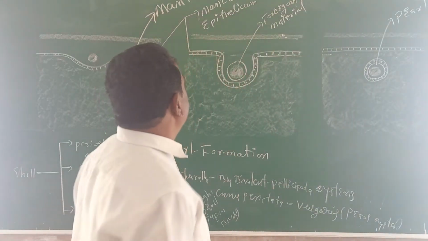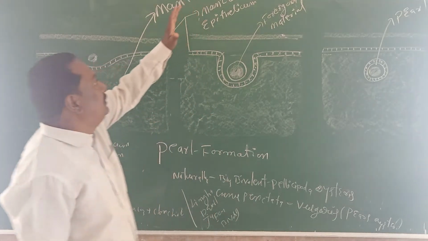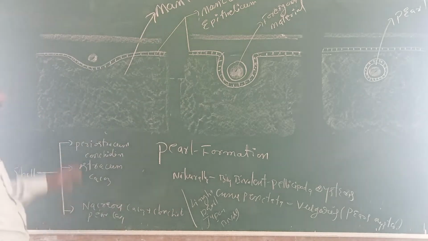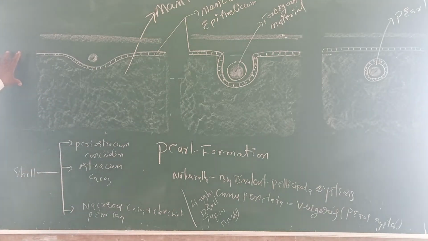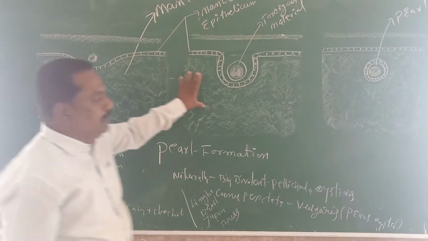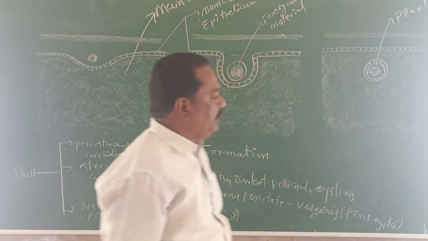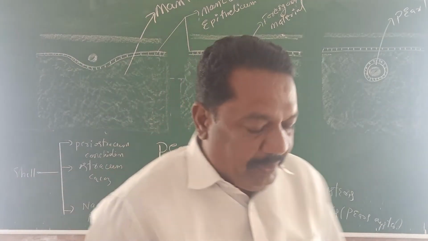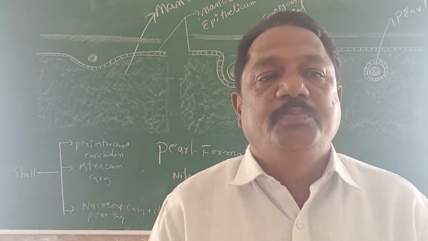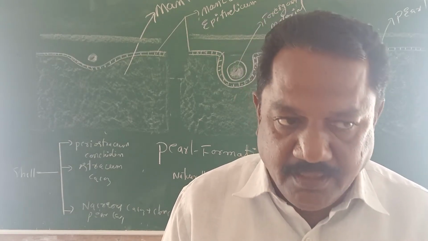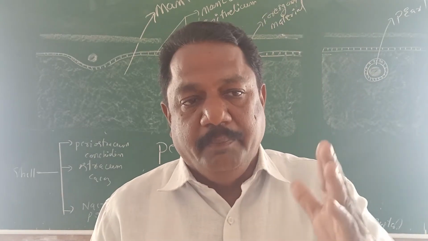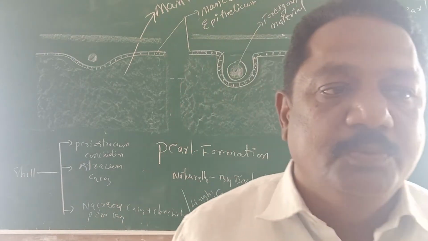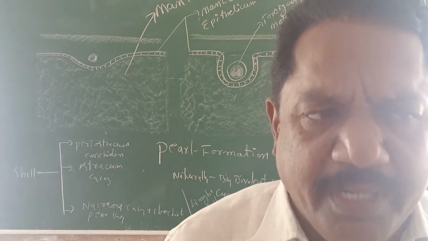Now we have observed this figure. The topic is pearl formation. This is the general pearl formation structure diagram: the first diagram, second diagram, third diagram. In the molluscan animal body, two important layers are there. The first is the calcium carbonate shell. Below the calcium carbonate shell is the mantle. In between these two, the mantle cavity is present. It is an important topic.